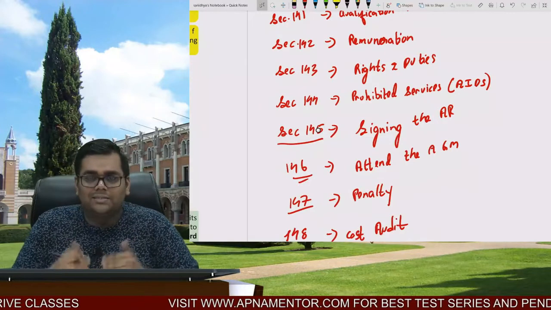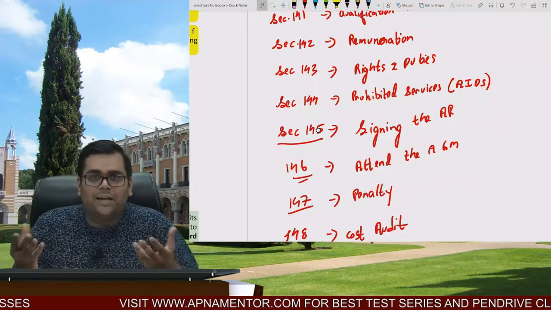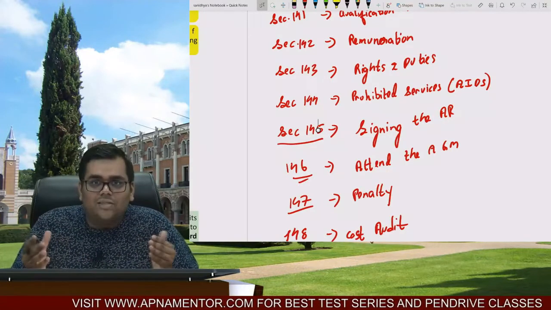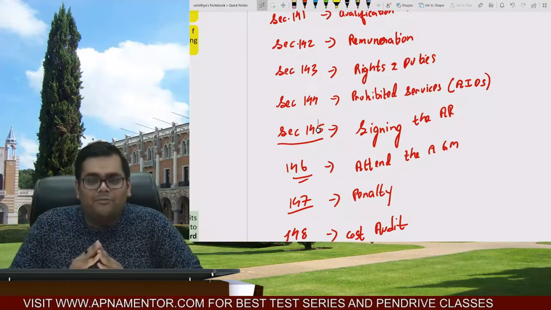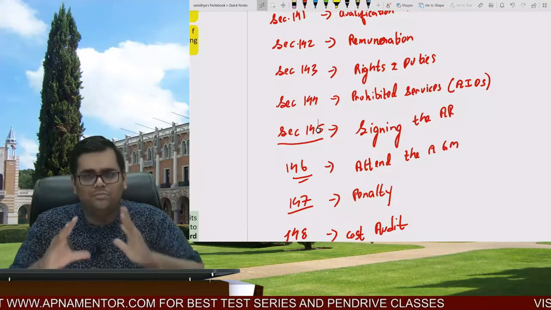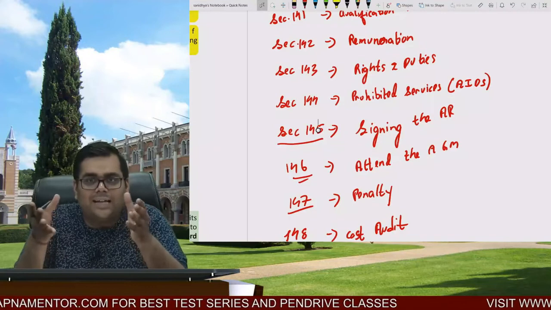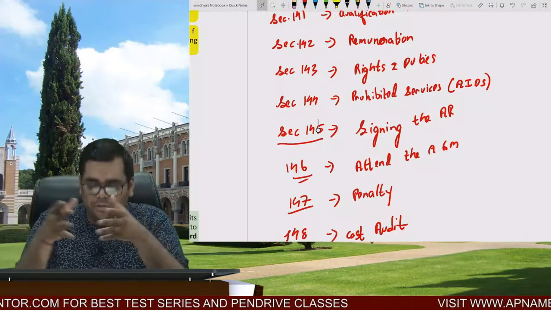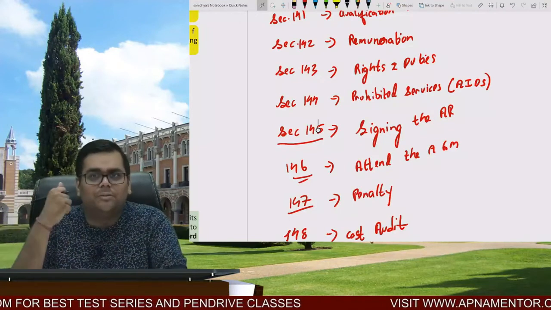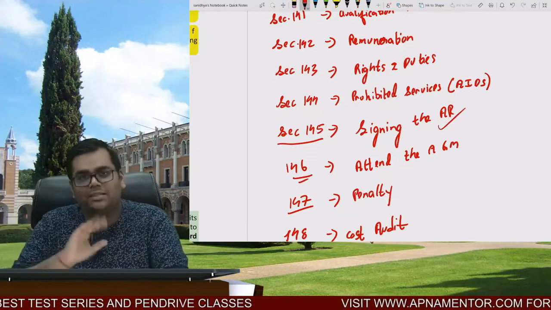Now since the auditor has got aids, he is going to die, right? And before dying the auditor is thinking, what do you think at the end time? Let me complete my obligations. So similarly the auditor is thinking, let me sign the audit report. So section 145, signing the audit report.